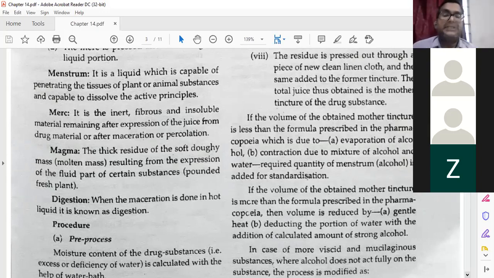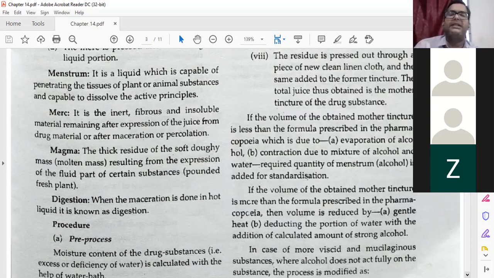This thick residue of the soft mass is like mud. It is not dissolving but it is like a muddy thing, resulting from the expression of the fluid part. The fluid part will go out, and that is called a magma. It has a little more liquid or dissolvable part than marc. Marc is the total residual part, whereas magma is a residual part but a little soft.